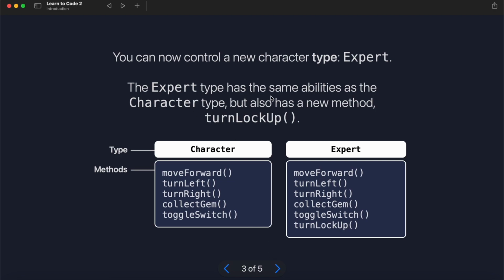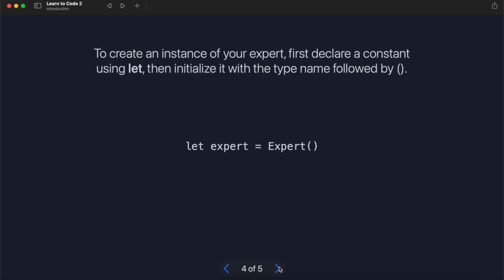So the expert type has the same abilities as the character, but can also use a new method, turn lock up. So they're exactly the same. It's just if we initialize a character, these are the methods they can use. If we initialize an expert, then this is what they'll be able to use.